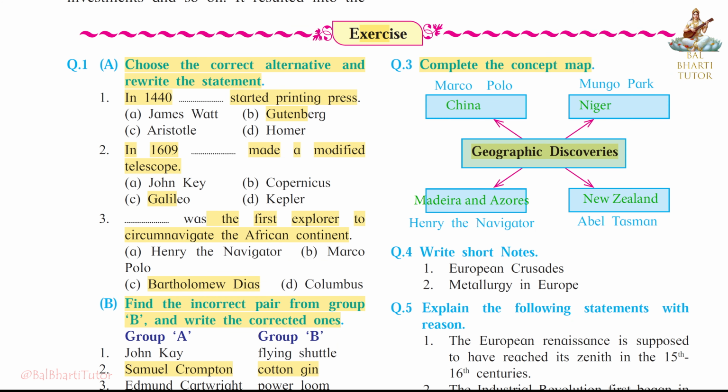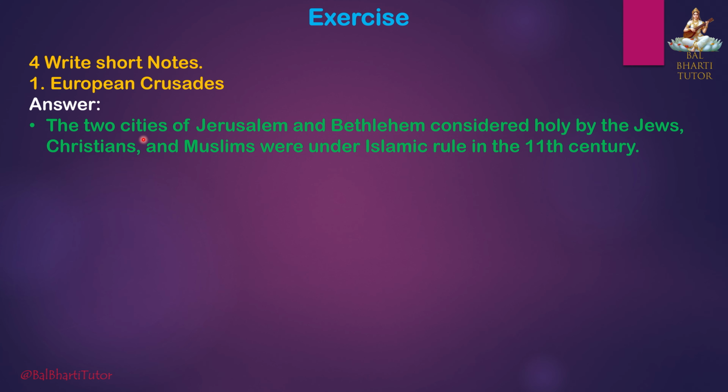Geographic discoveries: Marco Polo, China; Mungo Park, Niger; Henry the Navigator, Madeira and Azores; Abel Tasman, New Zealand. Question 4. Write short notes. First, European Crusades. Answer: The two cities of Jerusalem and Bethlehem, considered holy by the Jews, Christians, and Muslims, were